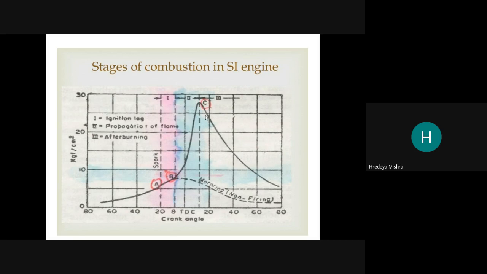So that we get more speed, because when we press the accelerator, it means the supply of air-fuel mixture is higher. If the supply is higher, then the process gets faster and we get higher speed.